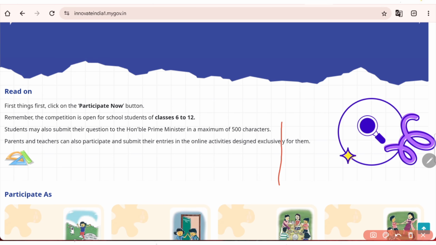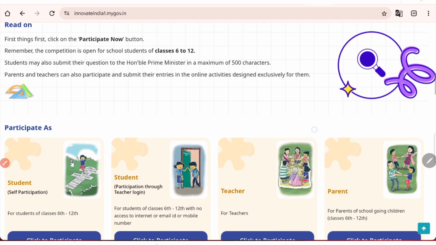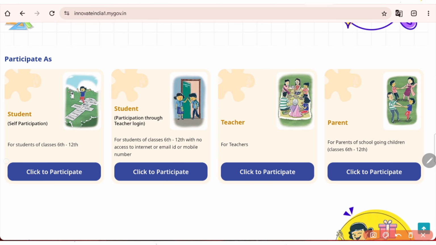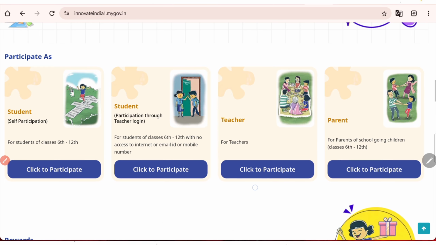If you scroll down here, you will get multiple options for login. The first one is for students: you can participate individually, or you can participate using your teacher's login. This one is for teachers. Teachers can also participate in this. And the last one is for parents. Parents of all the students of classes 6 to 12 can participate through this activity.